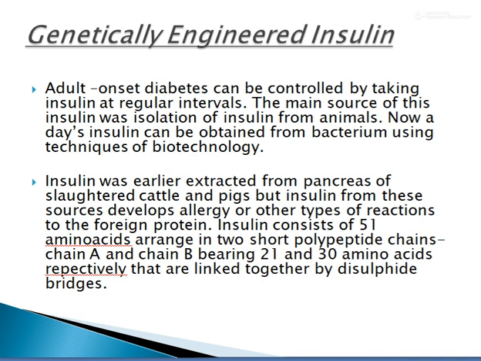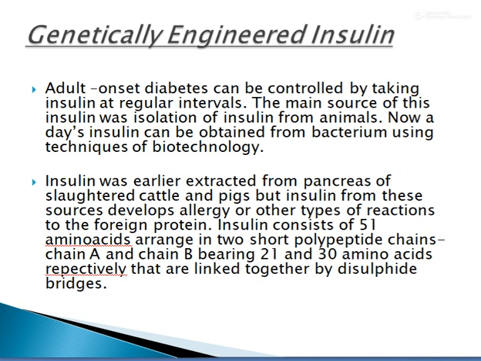Insulin consists of 51 amino acids. Keep in mind, 51. These 51 amino acids are arranged in two short polypeptide chains, that is A and B, having 21 and 30 amino acids respectively.